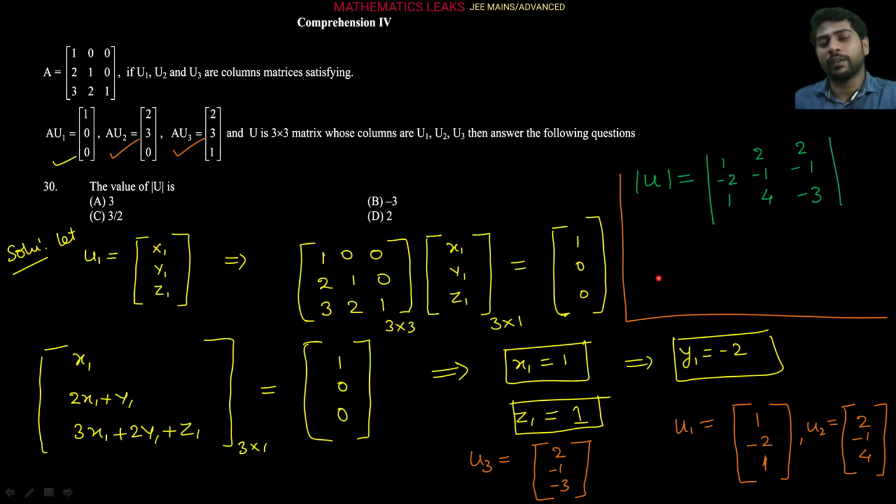On simplification, the determinant comes out to 3. So our A option is correct here.